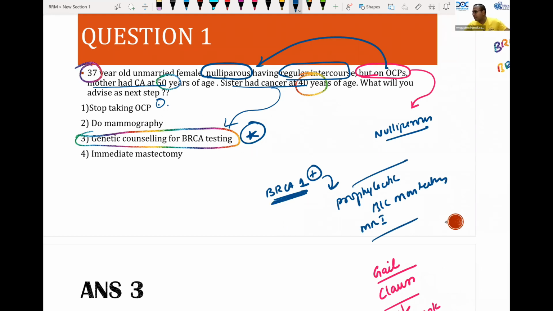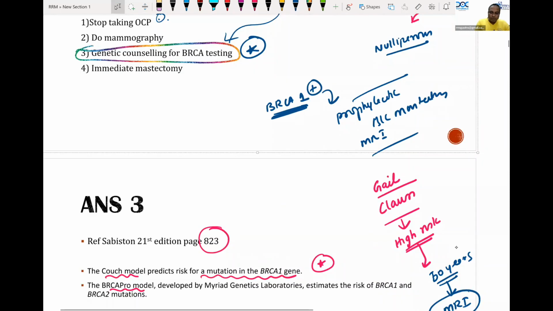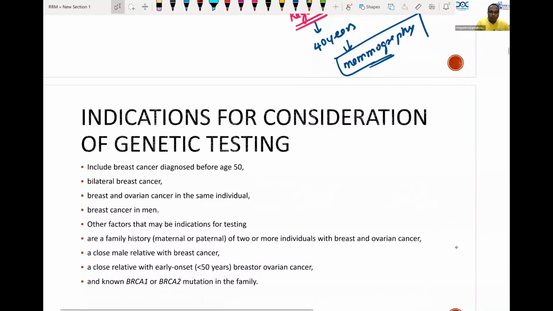So all these are essential points I want you to remember. Please remember, this question is more favoring and targeting genetic counseling of BRCA, and this is a direct paragraph from Sabiston. Indications for consideration of genetic testing include breast cancer diagnosed before age 50, bilateral breast cancer, breast and ovarian cancer in the same individual, because the second most common cancer in BRCA mutation is ovarian cancer, breast cancer in men, and family history.